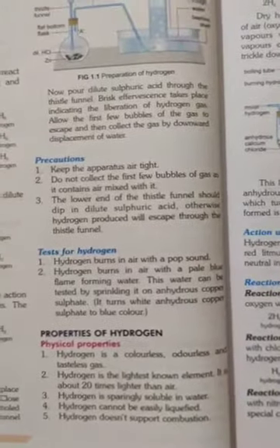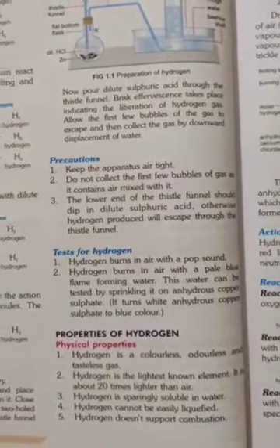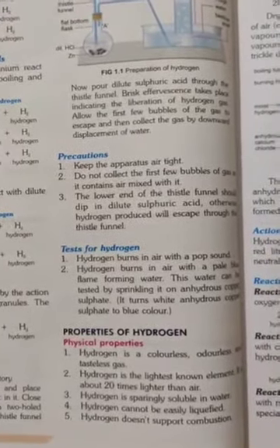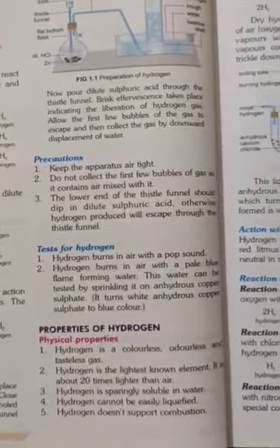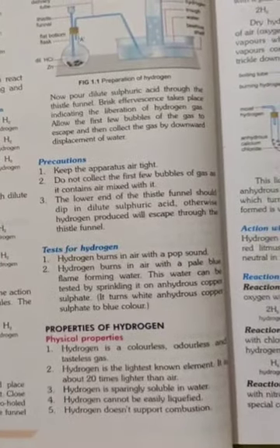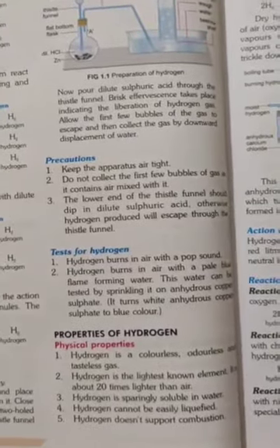We have already discussed the physical properties. Hydrogen is colorless, odorless and tasteless. Hydrogen is the lightest element known. It is about 14 times lighter than air, and hydrogen is sparingly soluble in water. Hydrogen cannot be easily liquefied. It doesn't support combustion.